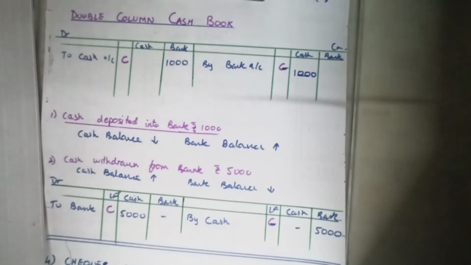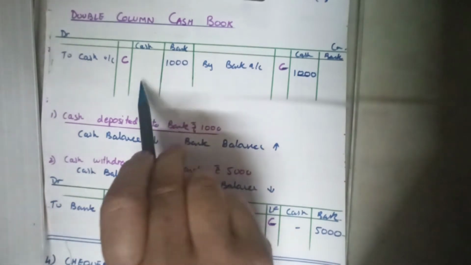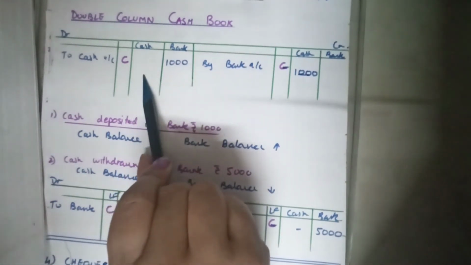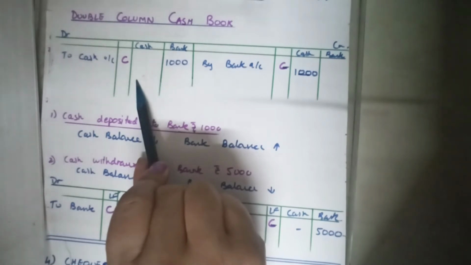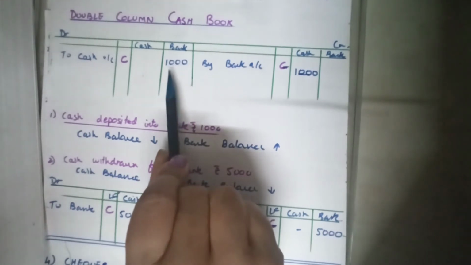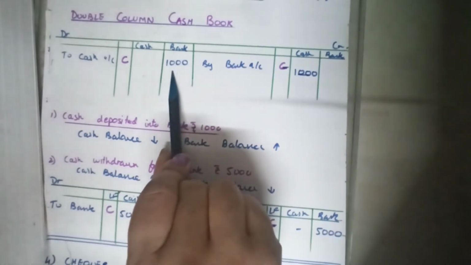So for such transactions, we have to maintain a bank column also. The cash column is for the hard cash, the currency that has been received. The bank column is for all the amounts that have gone to the bank or come from the bank instantly with the transaction.